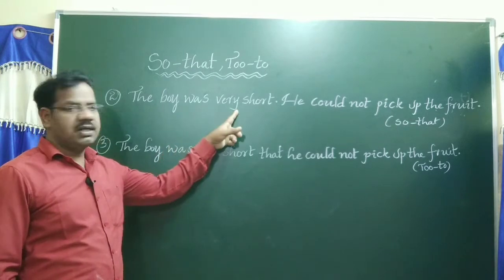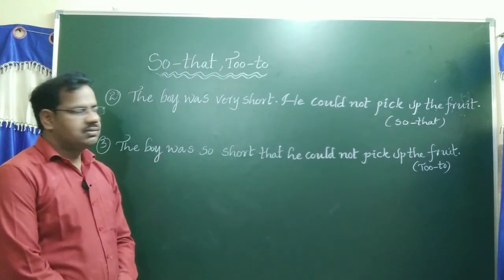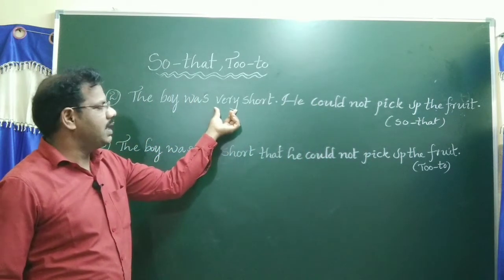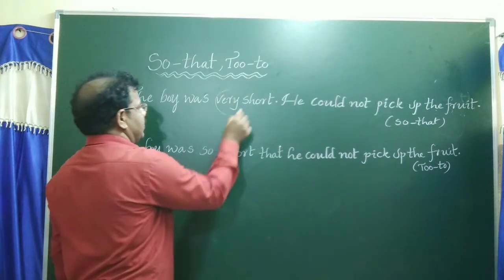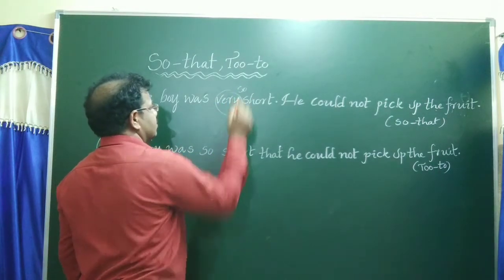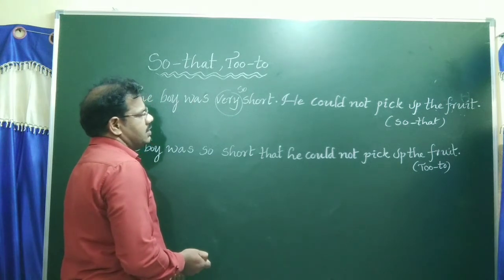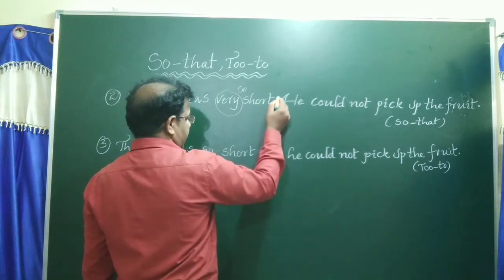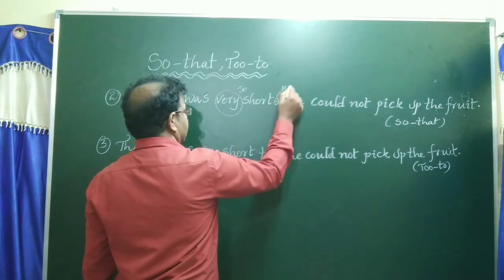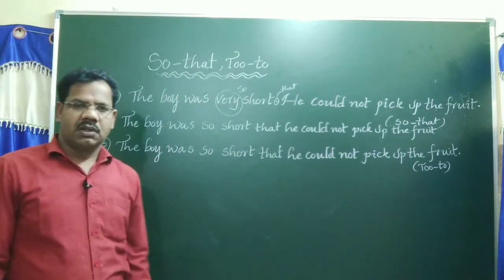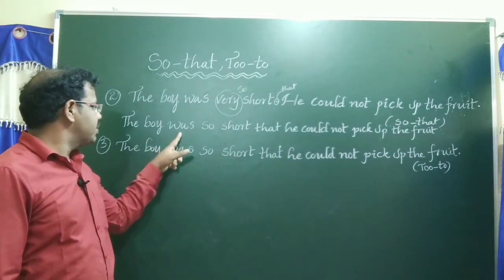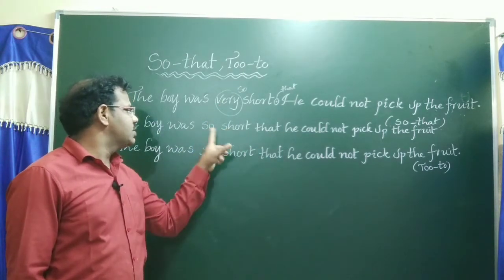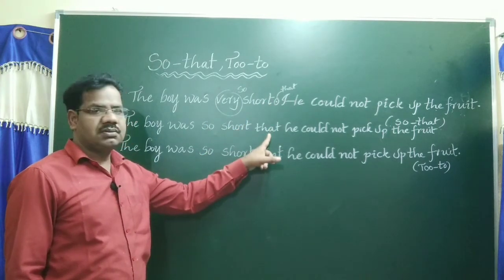Now another question. The boy was very short. He could not pick up the fruit. Change into so that. In the place of very, you should apply so. Second one. In the place of full stop, you should apply that. Now then answer is, the boy was so short that he could not pick up the fruit. Simply in the place of very so, in the place of full stop that.